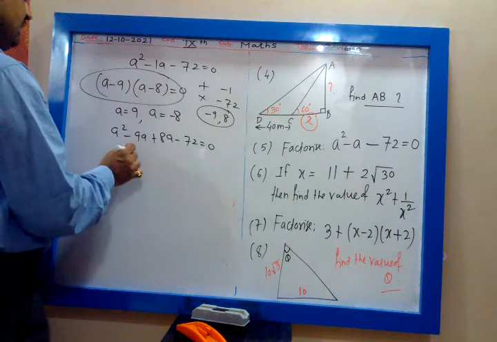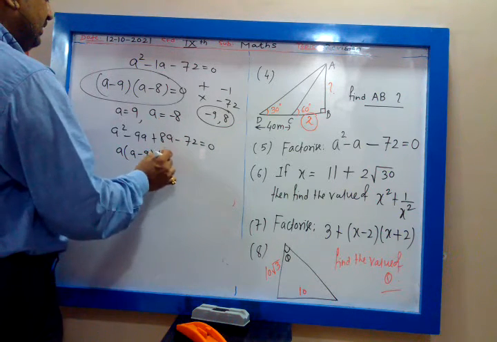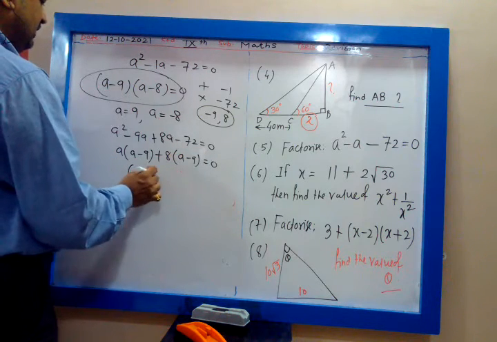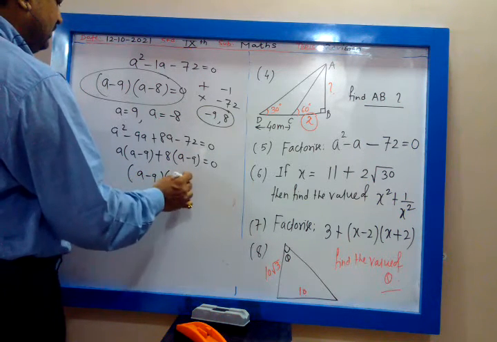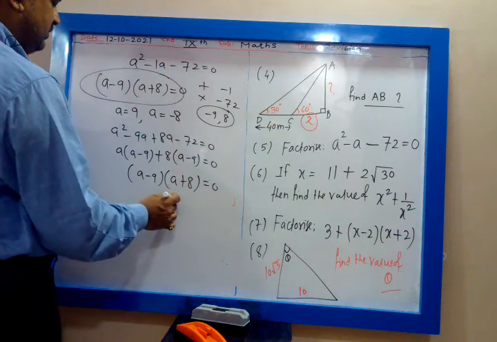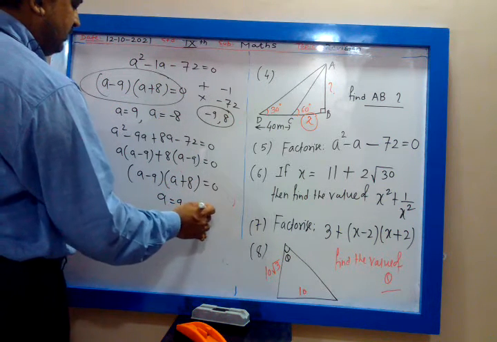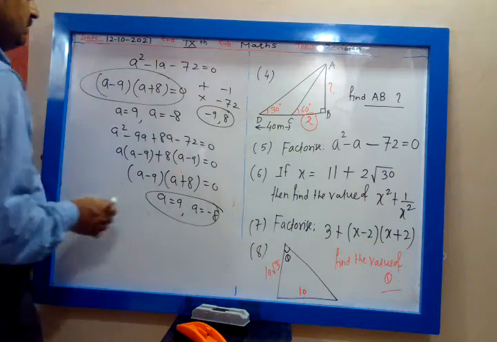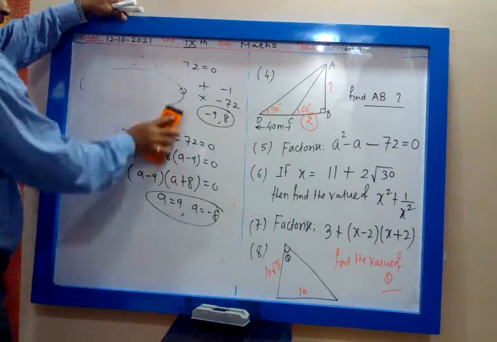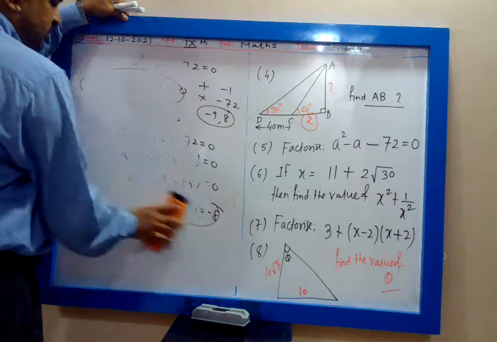So A into A minus 9 plus 8 into A minus 9. So you will get A minus 9 into A plus 8. A plus 8 is equal to 0. That will give you A is equal to 9 or A is equal to minus 8. Yes? So A is equal to 9 or A is equal to minus 8.